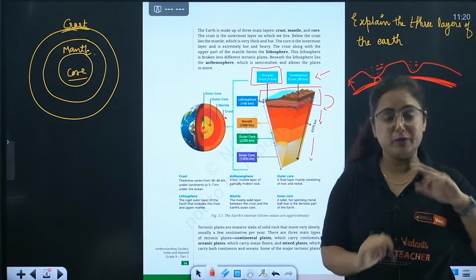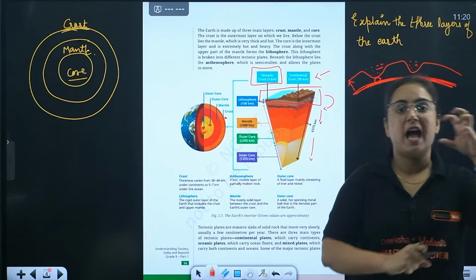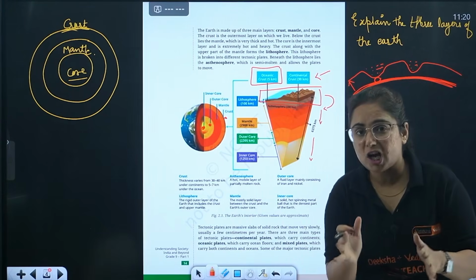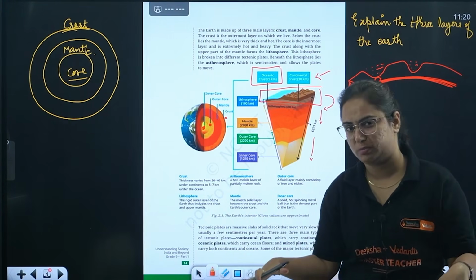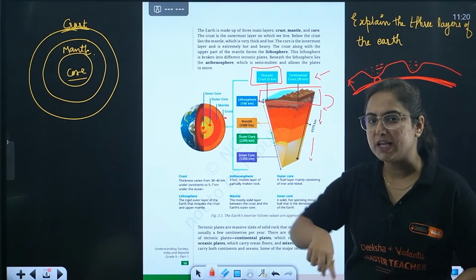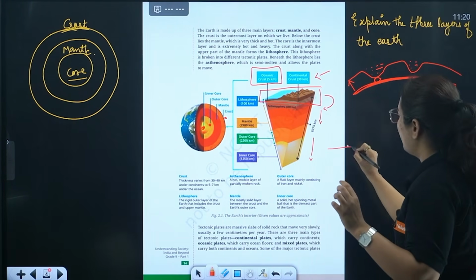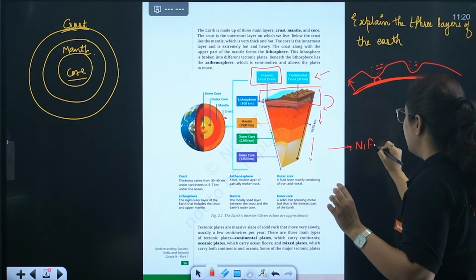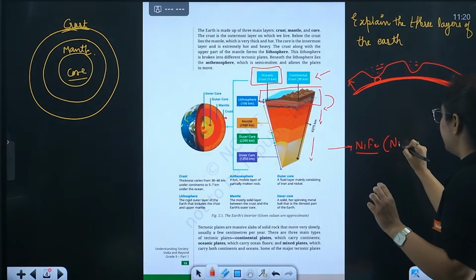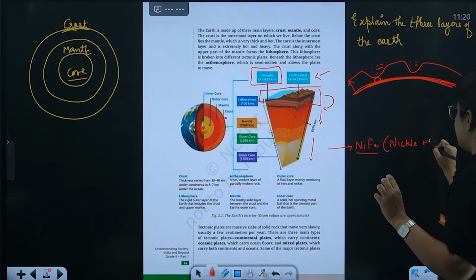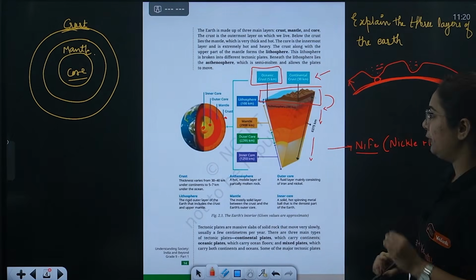Core is also divided into two parts, the inner core as well as the outer core. Just a question to all the students watching me right now: which core is liquid and which core is solid? Please let me know. And the composition of the core is basically nickel plus iron, Fe. Pay attention. It is what, beta? Nickel plus iron. So this was a brief introduction.